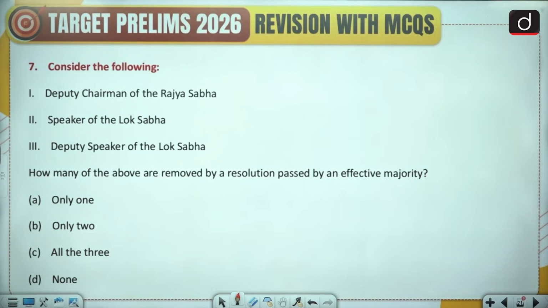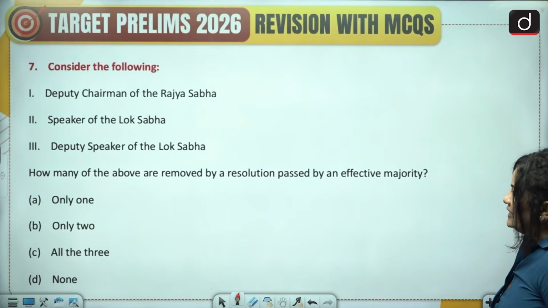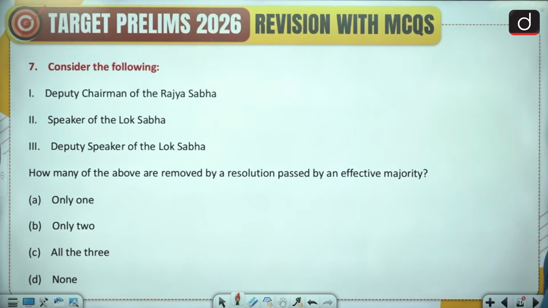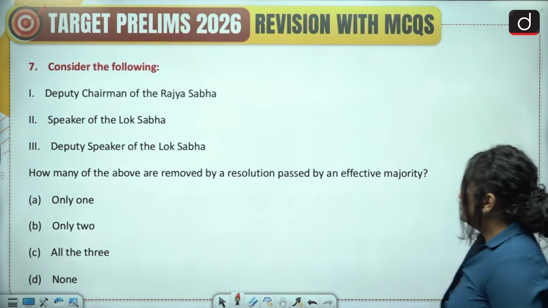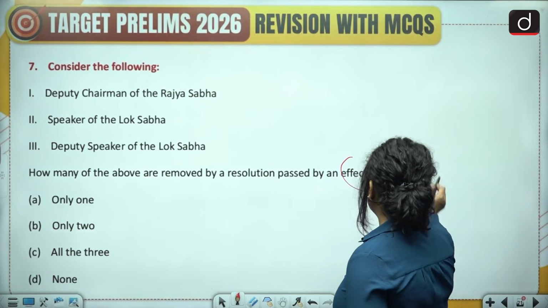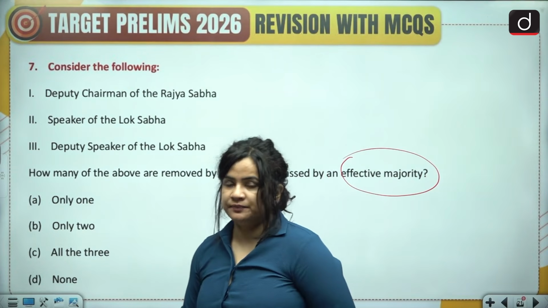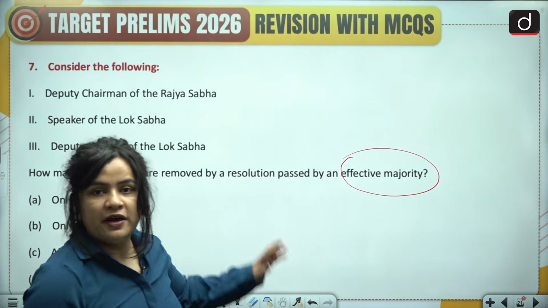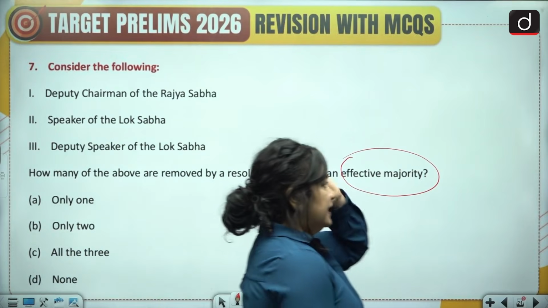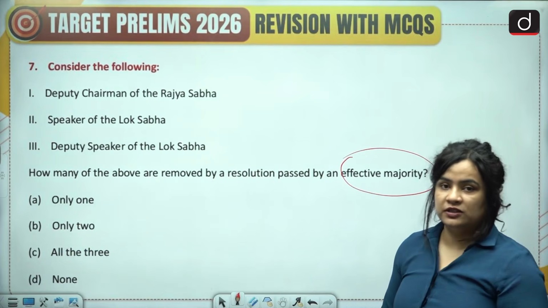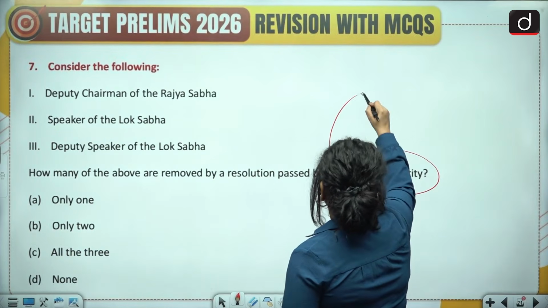Question 7. Consider the following. 1. Deputy Chairman of the Rajya Sabha. 2. Speaker of the Lok Sabha. And 3. Deputy Speaker of the Lok Sabha. How many of the above are removed by a resolution passed by an effective majority? Now, before we can figure out how many of them are removed by an effective majority, let's first understand what effective majority means.